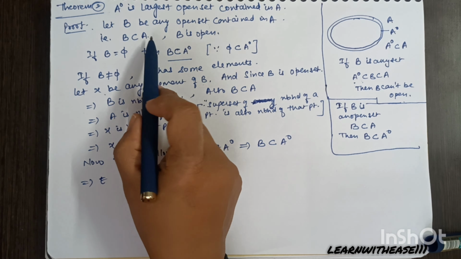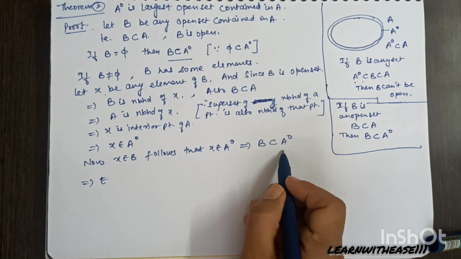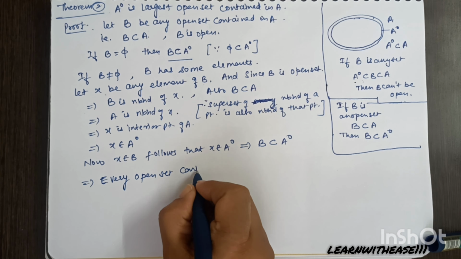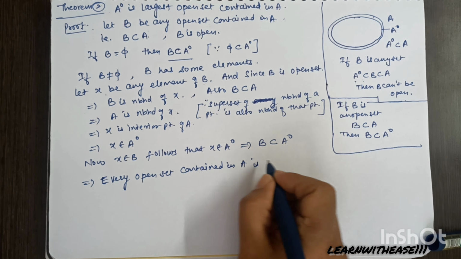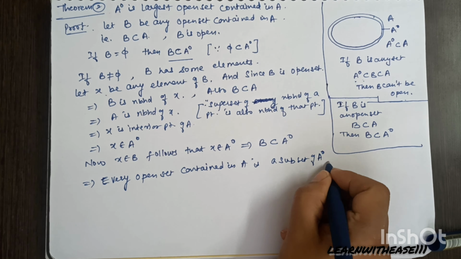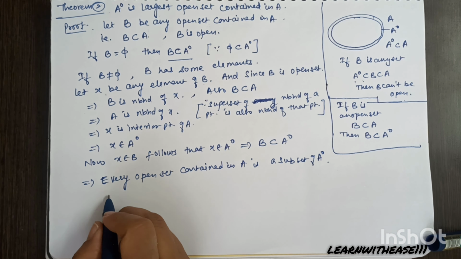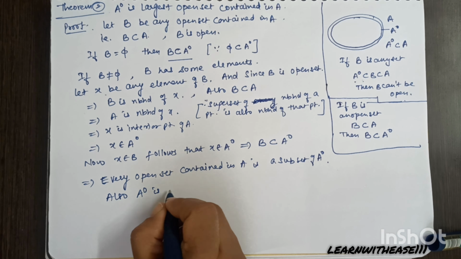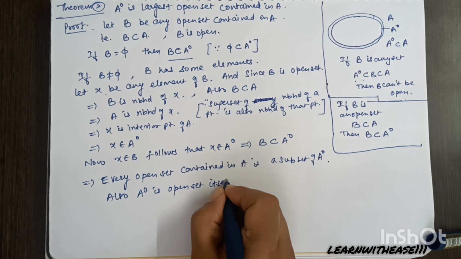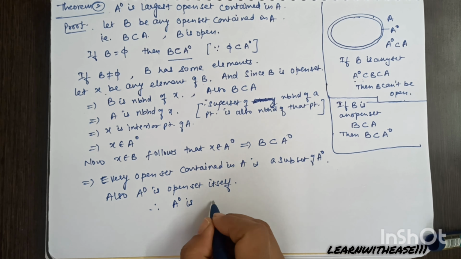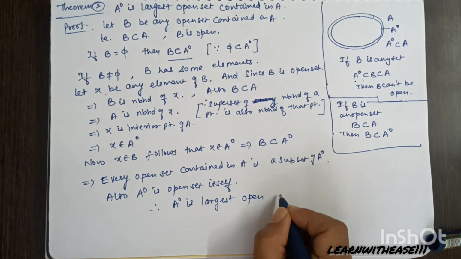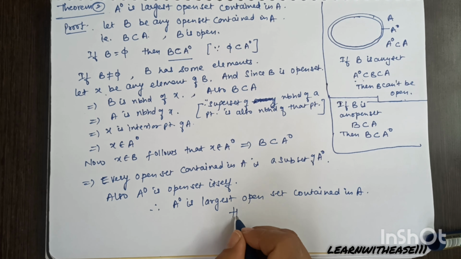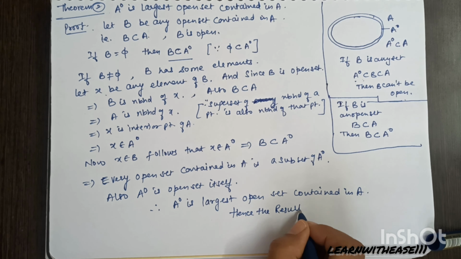Hence A naught is the largest open set contained in A, because A naught is open by the previous result. Every open set contained in A is a subset of A naught. You have taken an open set contained in A, and it happens to be a subset of A naught. Also A naught is an open set itself by the previous theorem. Therefore A naught will be the largest open set contained in A. Hence the result.